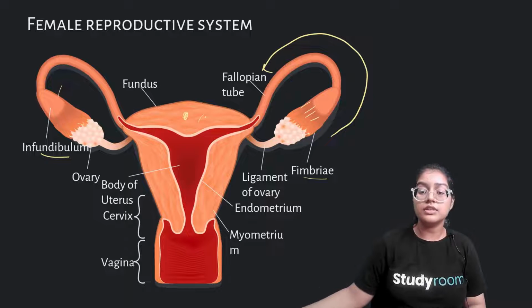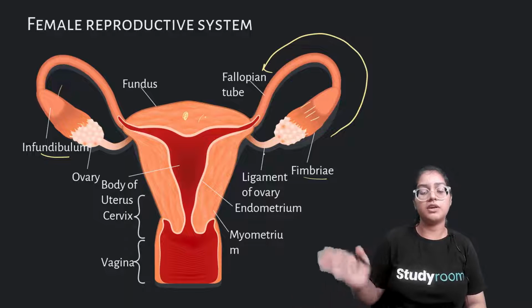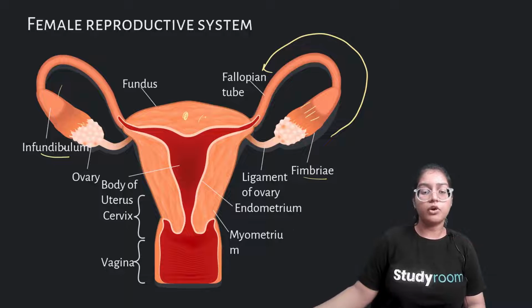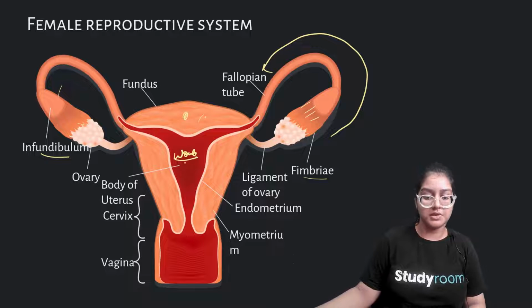Fundus. So these two things, fimbriae and infundibulum, help in the movement of the egg, just like the tail was helping the sperm. So this is the importance of infundibulum and fimbriae. Vagina and cervix are the main opening of our female reproductive organ. Uterus is also known as the womb, where the baby is stored in the case of pregnancy.